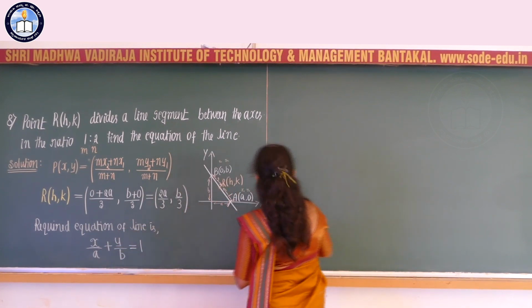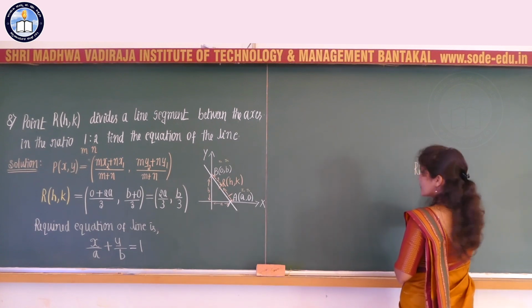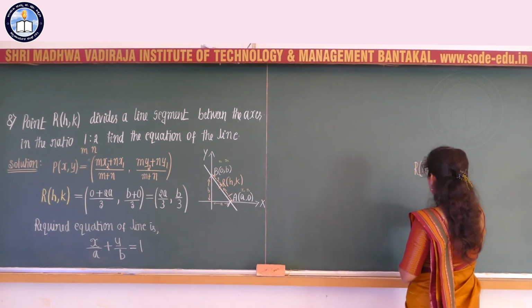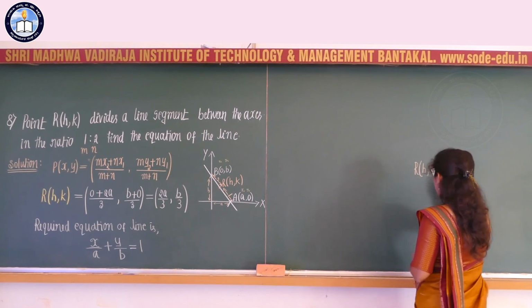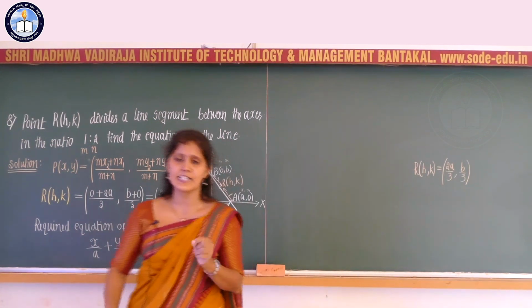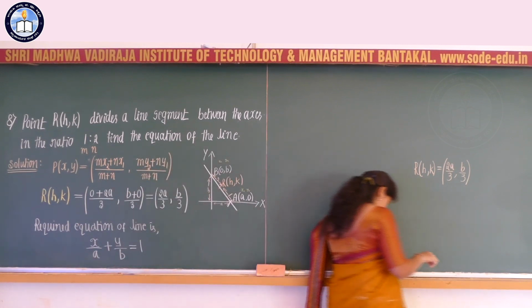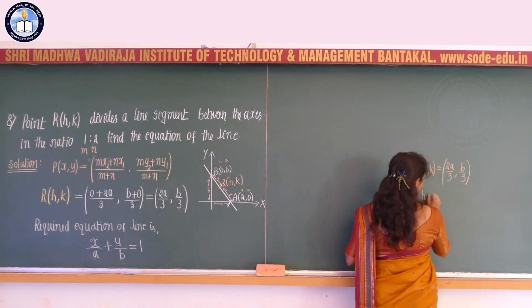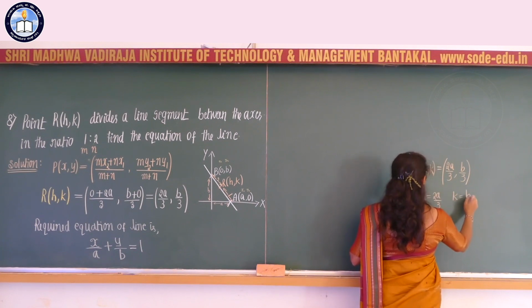So here we know this data, that R of h comma k is equal to 2a divided by 3 comma b divided by 3. These two ordered pairs are equal if and only if the corresponding elements are equal. So corresponding elements are equal means h is equal to 2a by 3 and k is equal to b by 3.